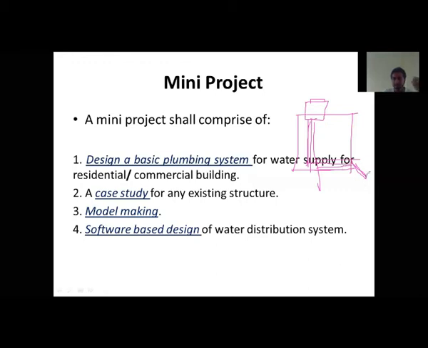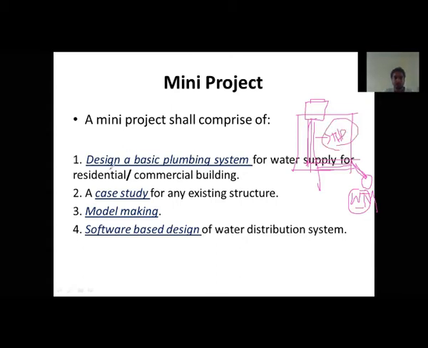At this point is the water meter. What is the use of a water meter? As I've already told you, the water meter is used to know how many liters of water you have consumed, and according to that, the government charges for it. So you have to make a plumbing system from the point of the water meter, WM, up to your taps. Up till here, you have to make one layout of it.